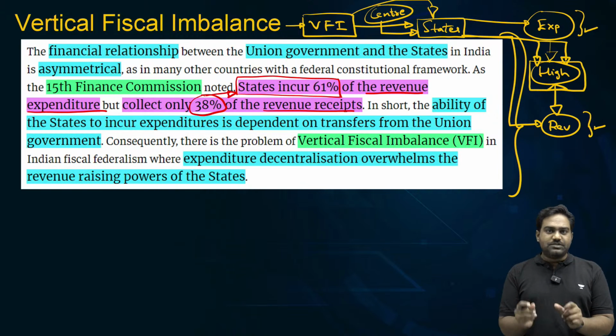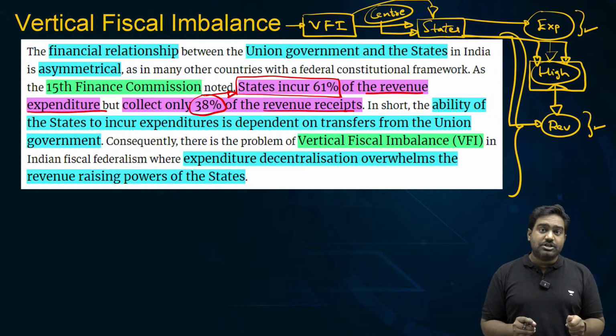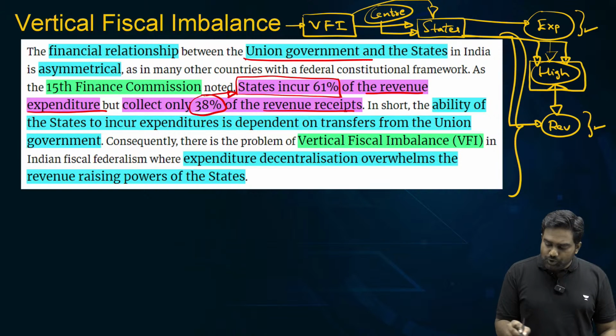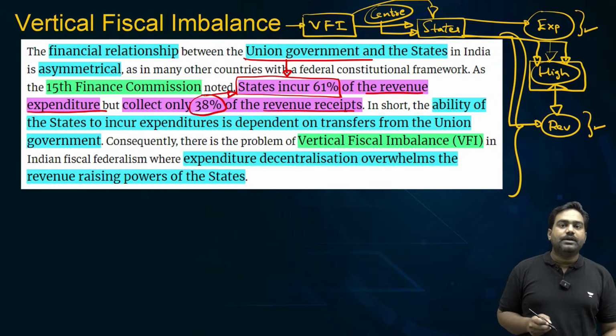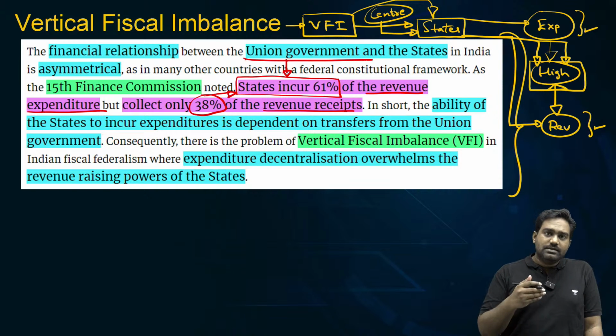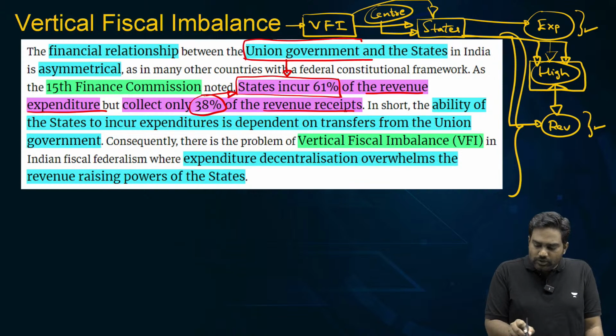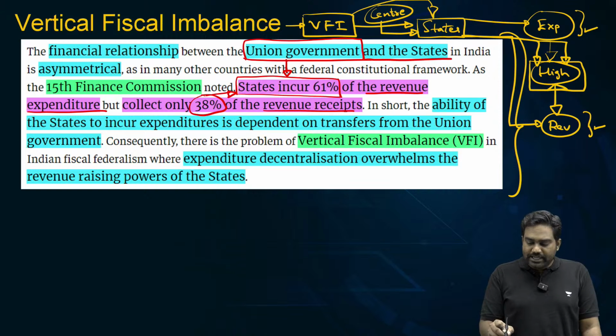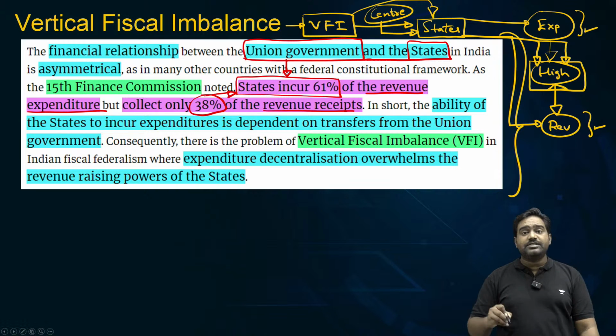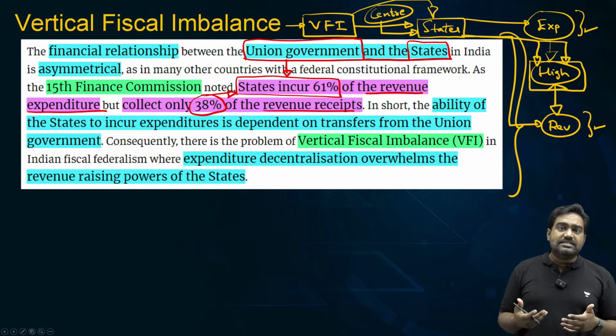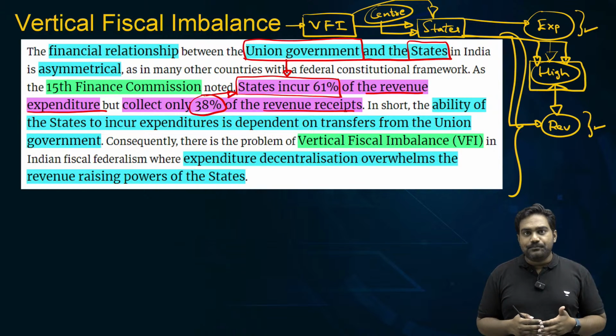So, this mismatch between revenue receipts and expenditure is met through devolution of funds coming from the center. So, it means that states are heavily dependent on the central government, which gives the center greater control over the states, which might erode the principle of cooperative federalism.